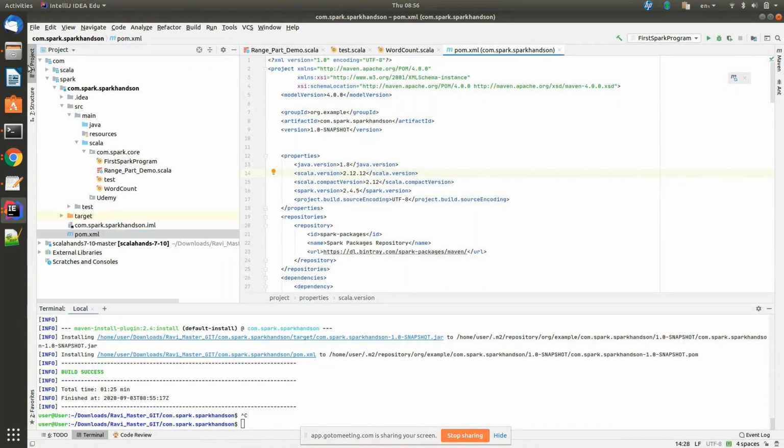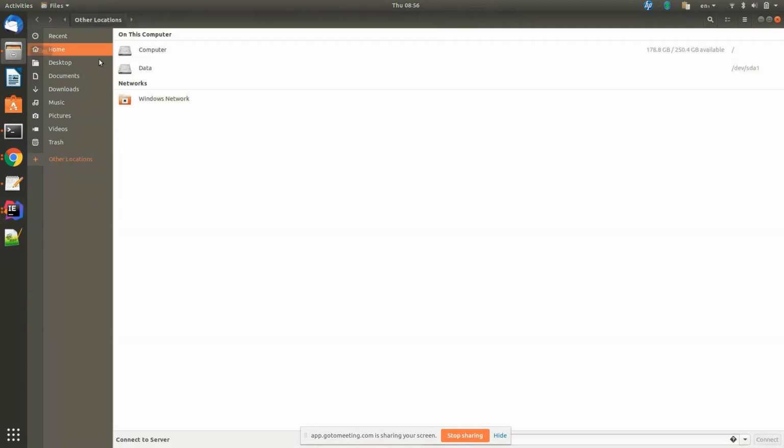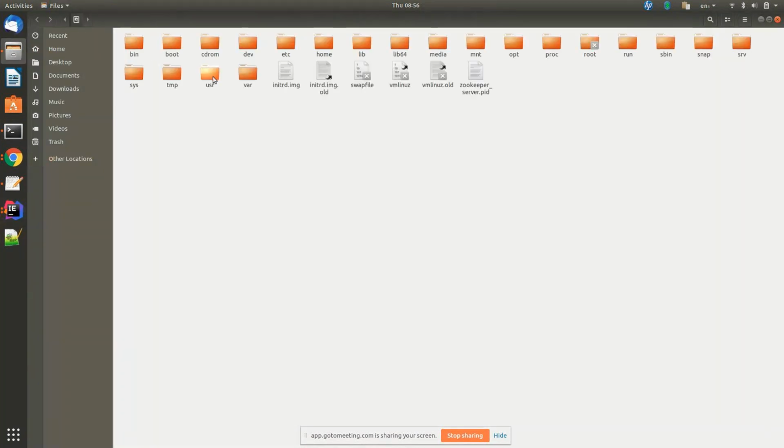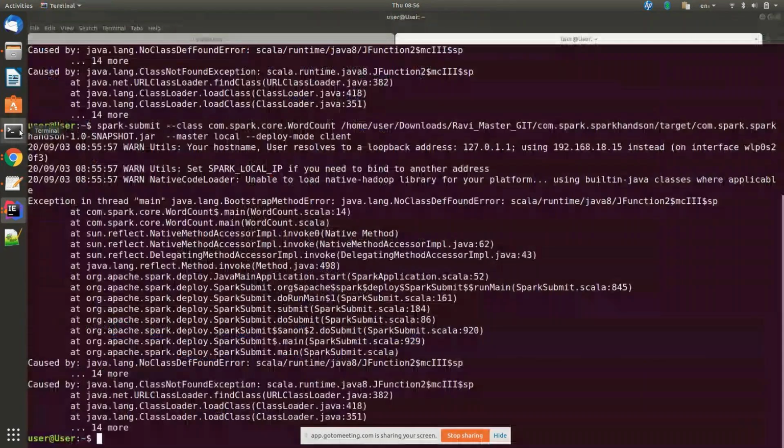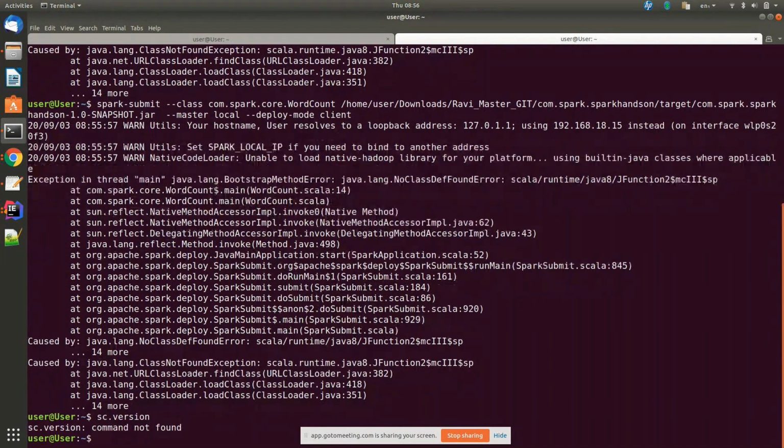Let me see if I've installed it. I think I have it. No need to see here. You can open the terminal and just say sc.version. No, sc.version will work there in the Spark shell, not here.